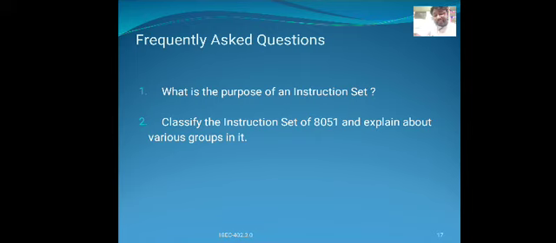Add, subtract, increment and decrement instructions use one of the four addressing modes: register, immediate, direct and indirect.